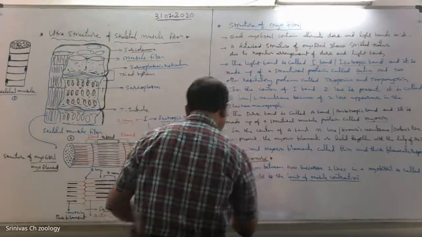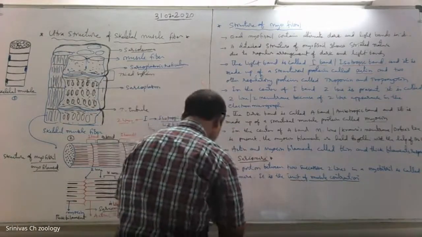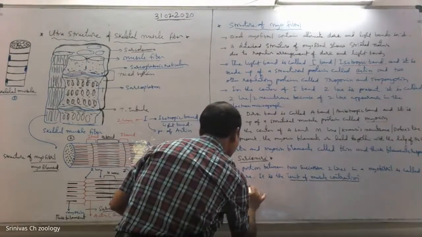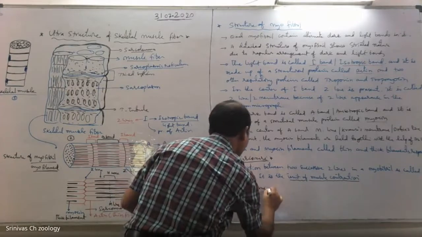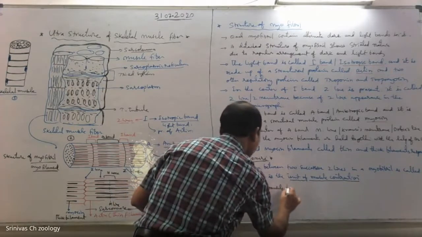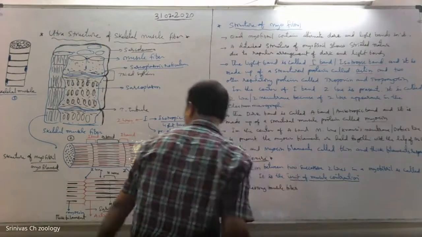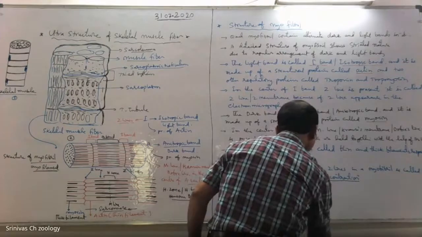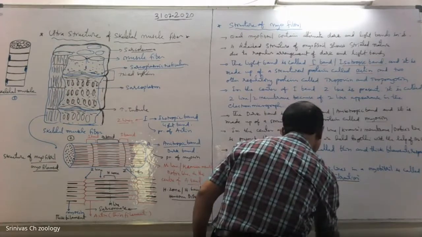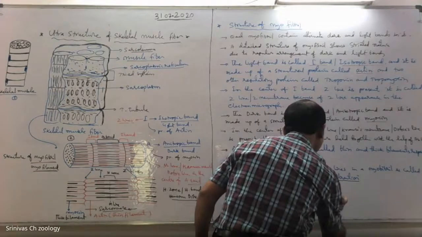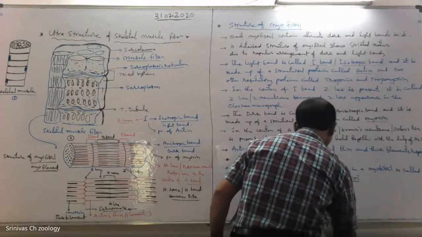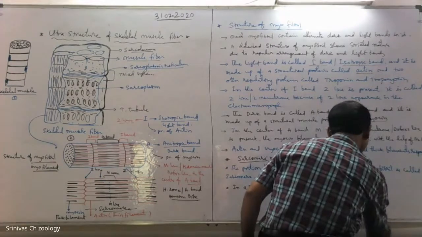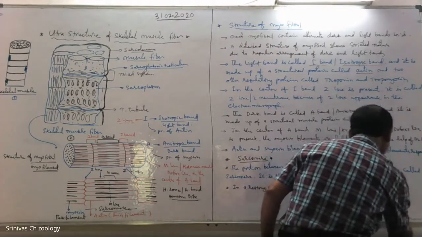In a resting muscle fiber, the thin filaments, nothing but actin filaments, overlap onto the thick filaments.